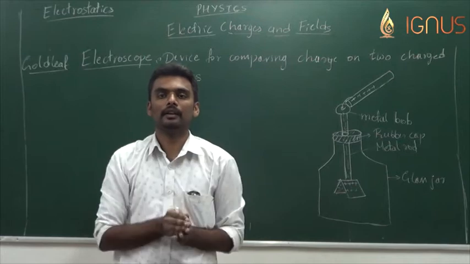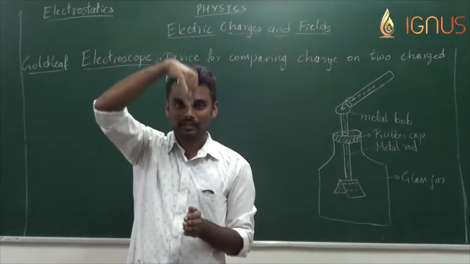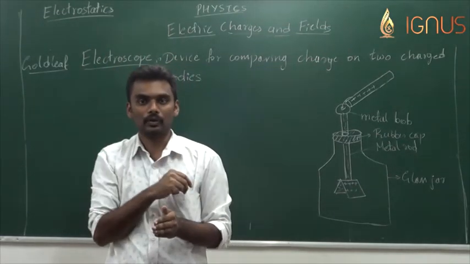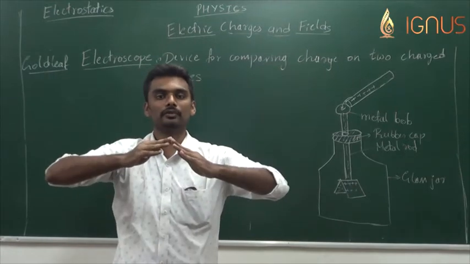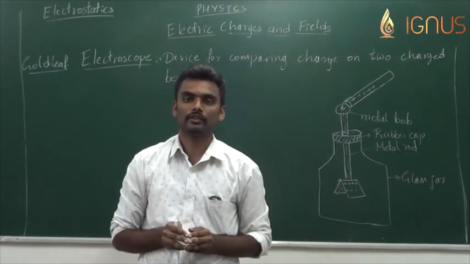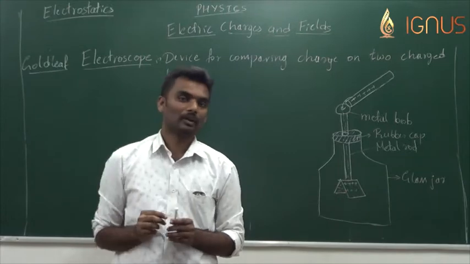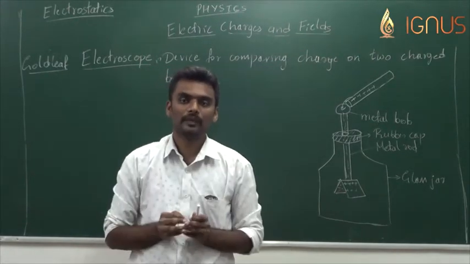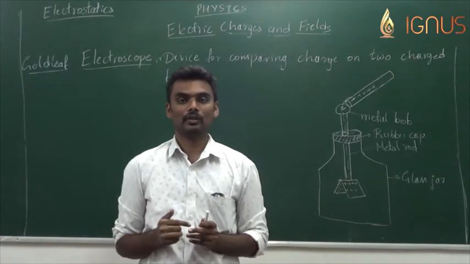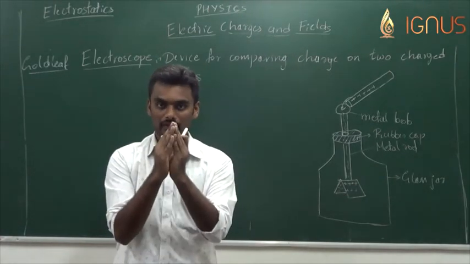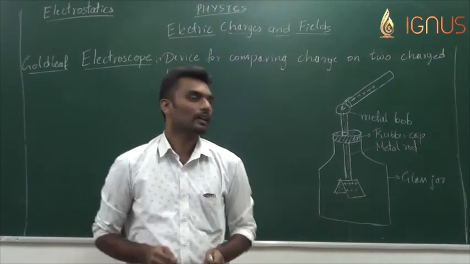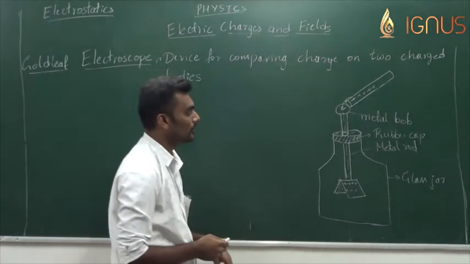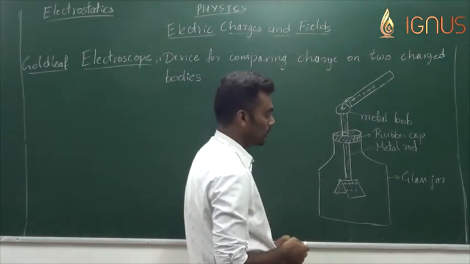Now the more the charge that has come into the gold leaf, the more the repulsion would be, and hence the more the divergence. The lesser the charge that has come into the gold leaf, the lesser the repulsion, and hence the lesser the divergence. If no charge came into the gold leaf, no repulsion, it stays as it is, no divergence. That is how a gold leaf electroscope works.